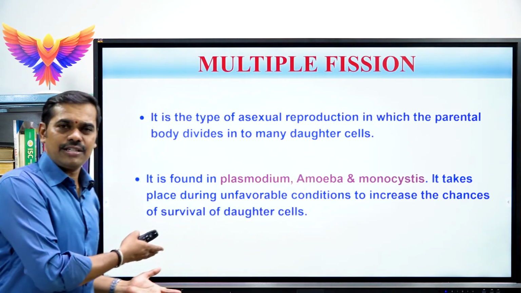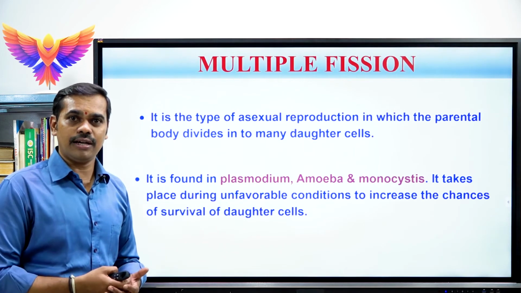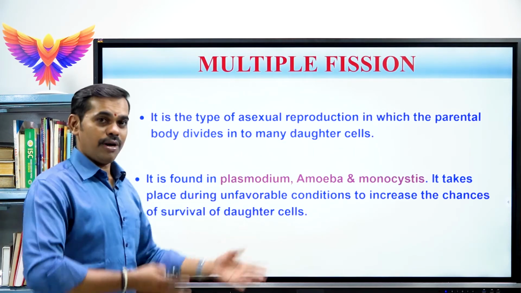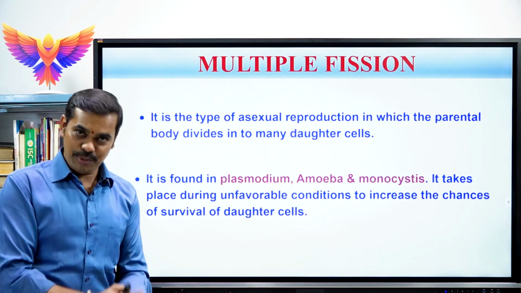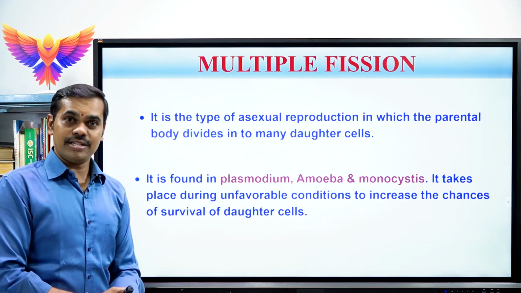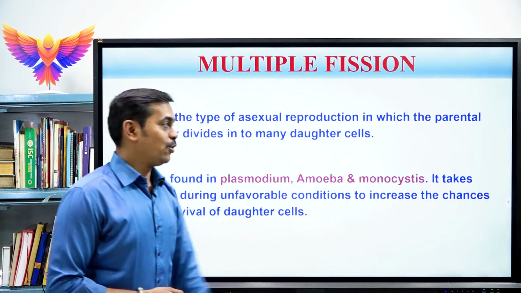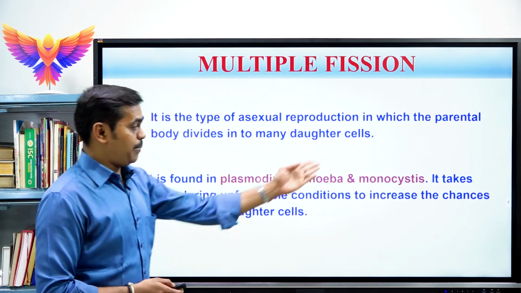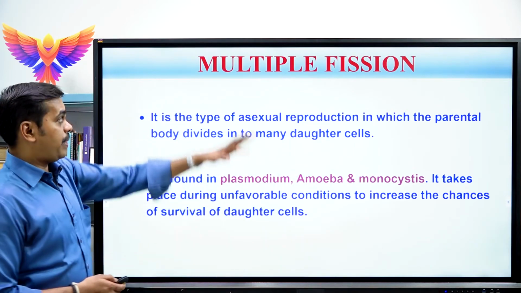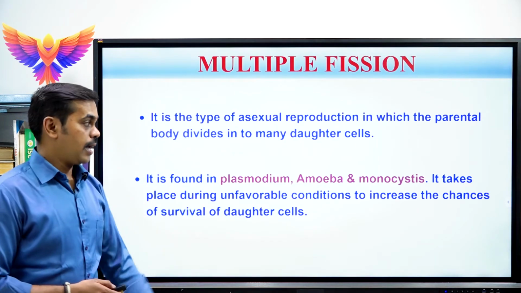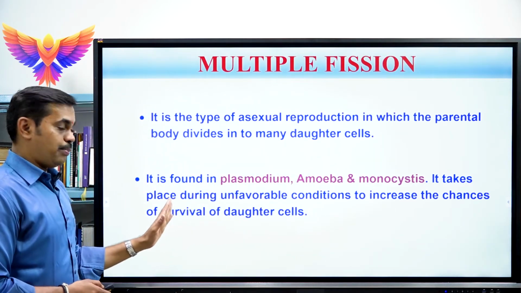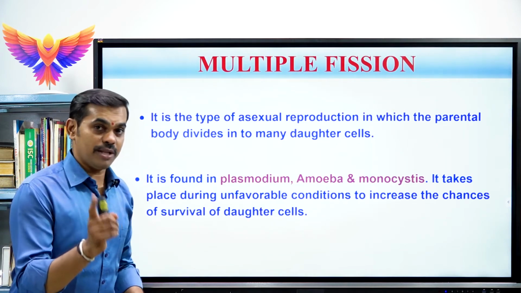In amoeba, as I just told, simple binary fission occurs, and along with it, multiple fission also occurs. And the next one, Monocystis. These are the three best examples where multiple fission occurs, and it takes place during unfavorable conditions.